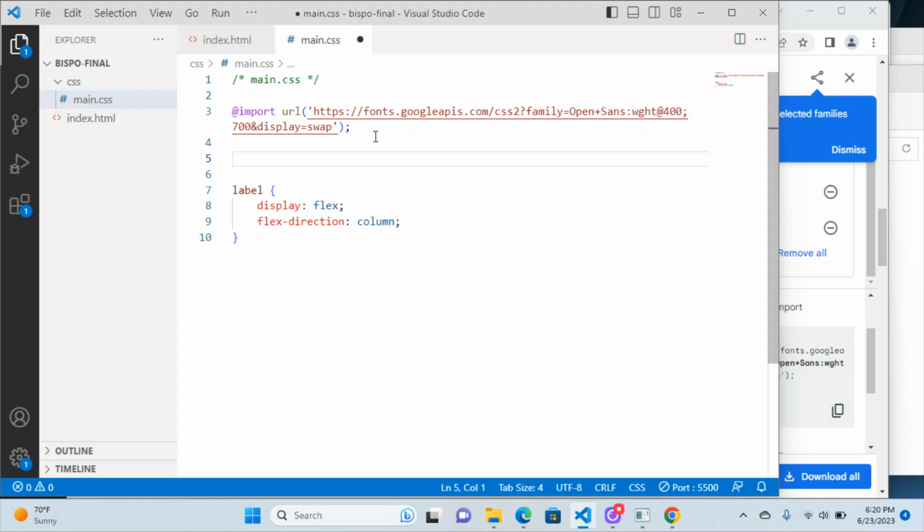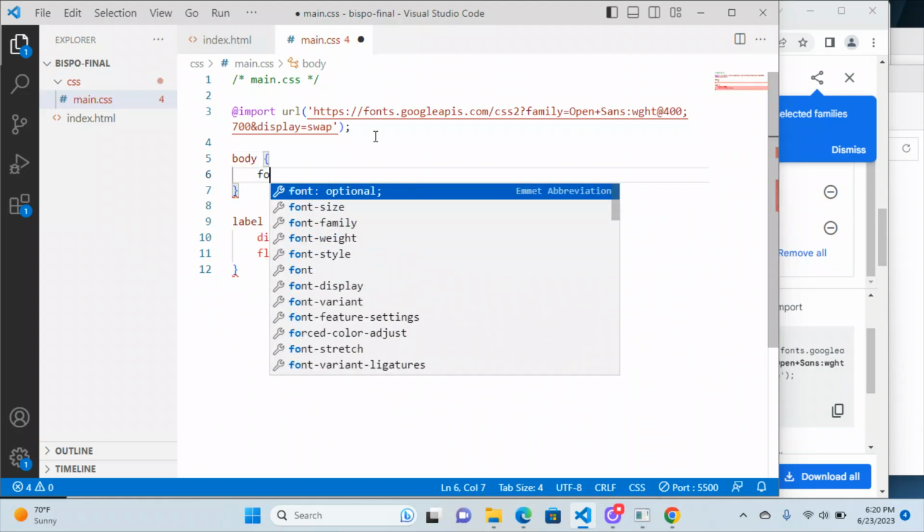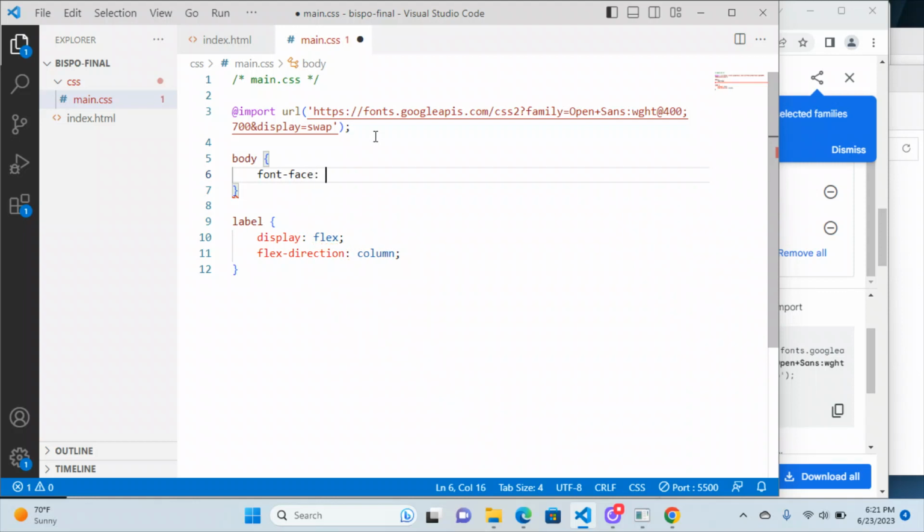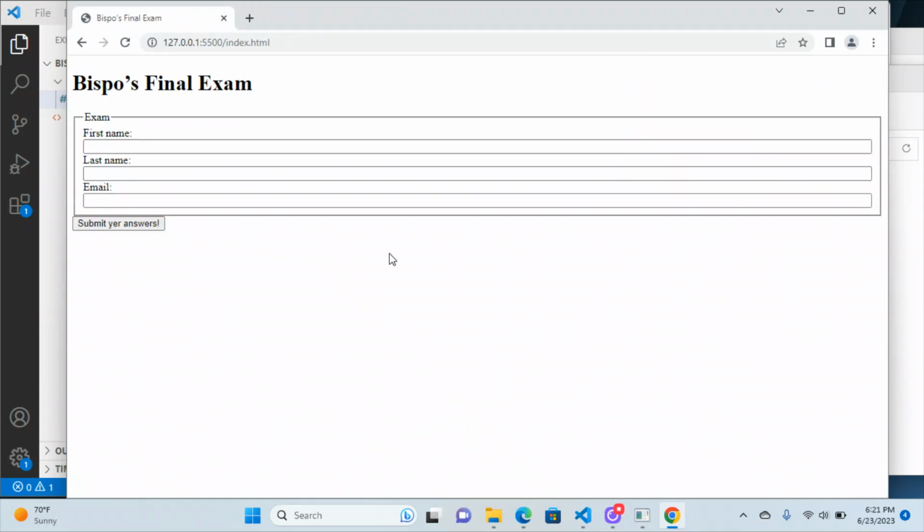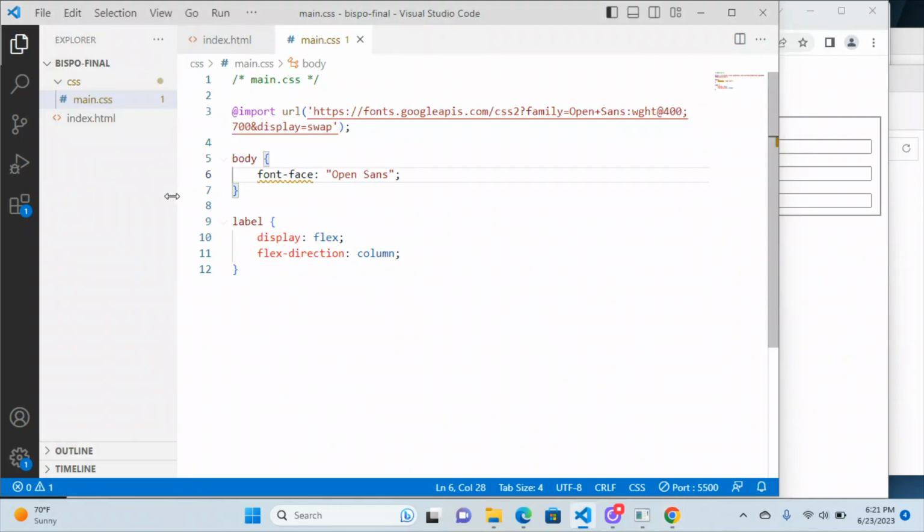And then you can do something like body, font-face. Let's see, what did I do? Open Sans? Yeah, Open Sans. If it's two or more words, then it should go into quotes. I can close this. And then, oh, font-face. I always do that because this technique is called @font-face, but the actual property is font-family.